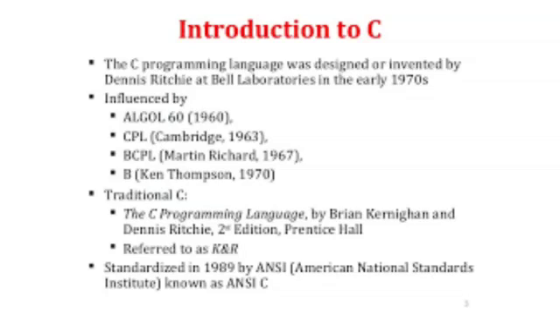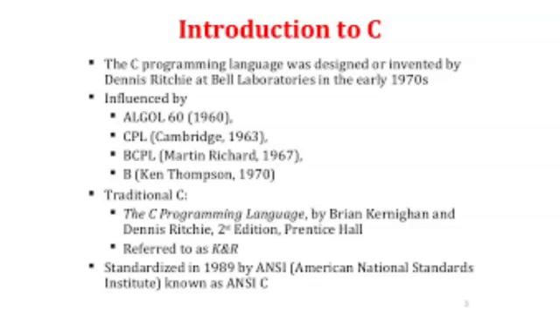Before the C language, several other programming languages were developed. For example, in 1967, Martin Richards developed a language called BCPL, that means Basic Combined Programming Language. In 1970, Ken Thompson developed a language called B. BCPL and B were typeless languages, that means they had no concept of data types.